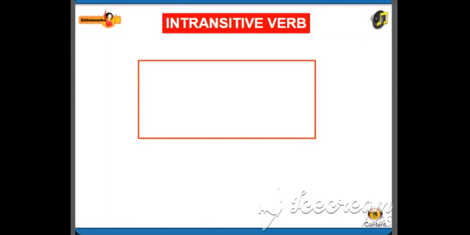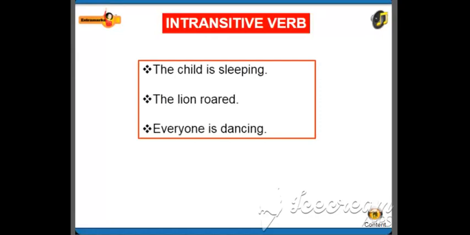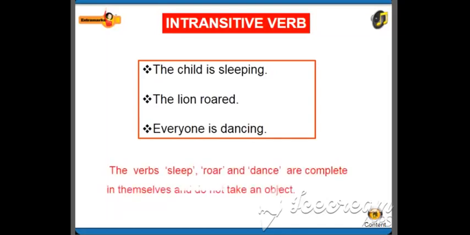Intransitive verb. Can you use an object in the following sentences? The child is sleeping. The lion roared. Everyone is dancing. The verbs sleep, roar, and dance in these sentences are complete in themselves and do not take an object as they do not pass over the action.